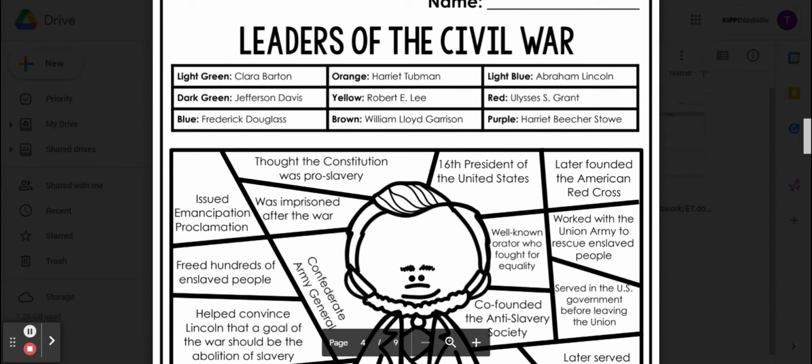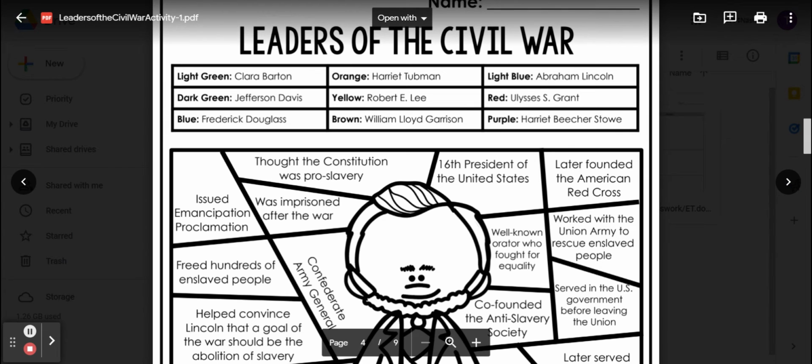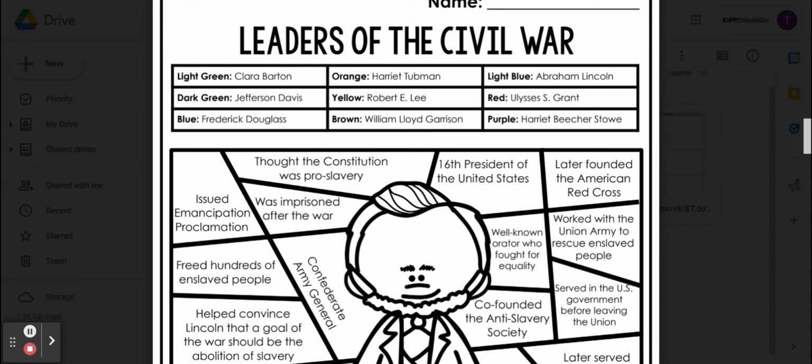Now, you are going to color in the different parts of the worksheet based on the person that they are. Clara Barton, you will color light green. Jefferson Davis, dark green. Frederick Douglass, blue.